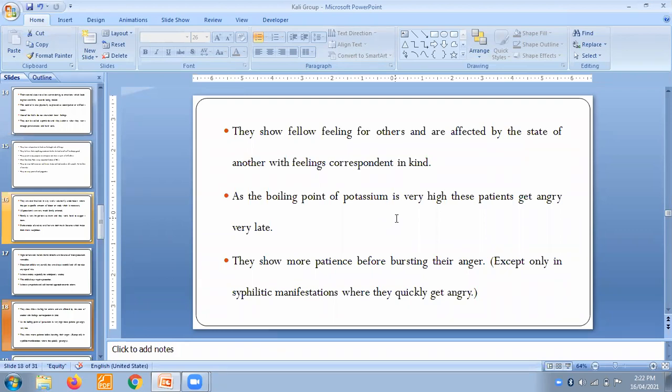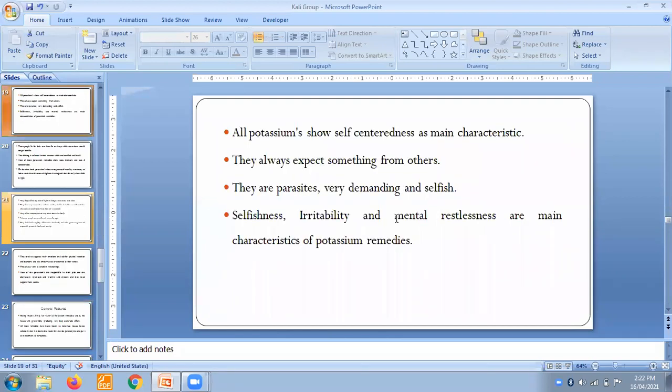Okay, and they are trying to show patience, but someone is not understanding their patience. They will show such type of anger. Their anger will just burst and everything will become really very difficult.